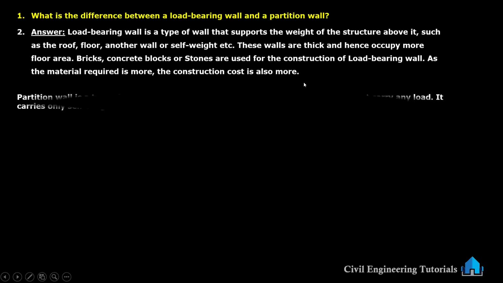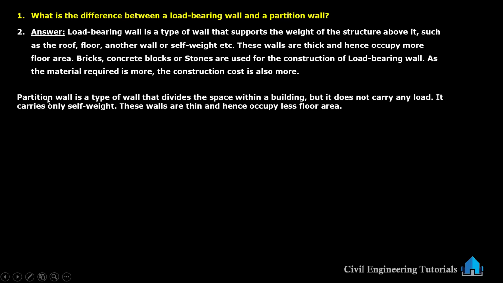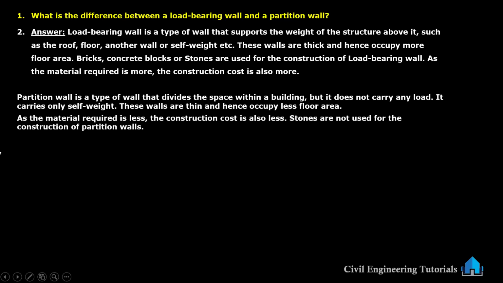Next, what is partition wall? Partition wall is a type of wall that divides the space within a building, but it does not carry any load. It carries only self-weight. These walls are thin and hence occupy less floor area. This is partition wall. As the material required is less, the construction cost is also less. Stones are not used for the construction of partition walls.